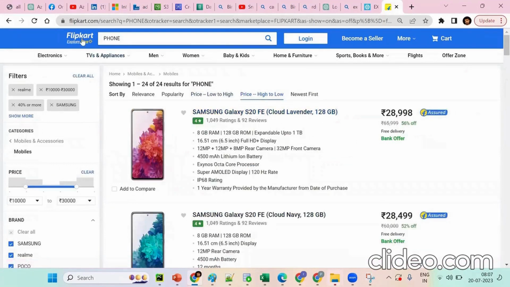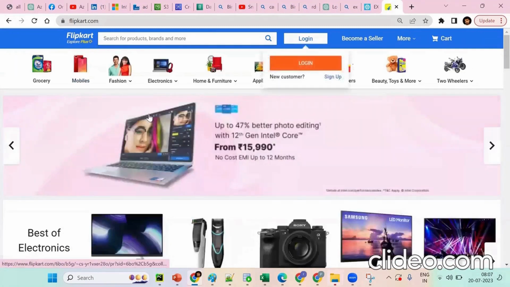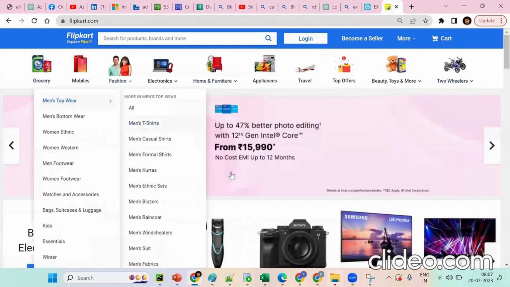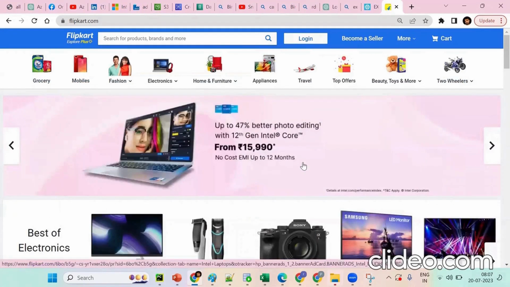So only 1. Now suppose I put one more time, one more. And tell me, if I want to, as an employee user ID, suppose I want to purchase a phone, tell me, we require all the records. So it is 5 lakh records. Tell me, is it possible to manually search all the 5 lakh records?